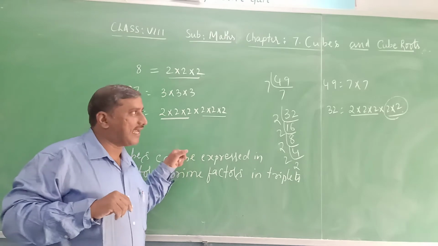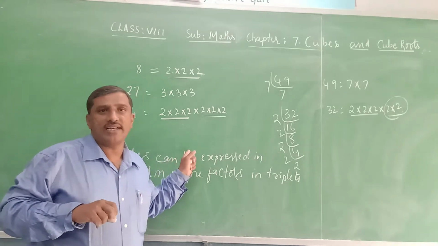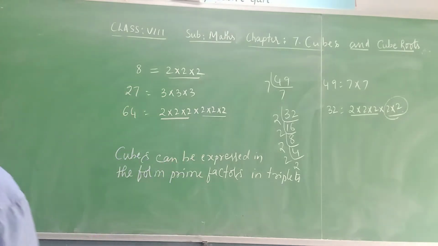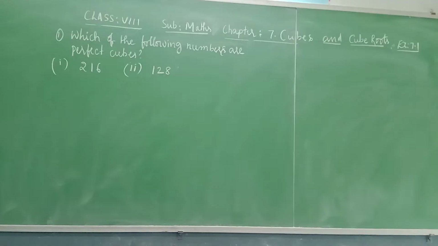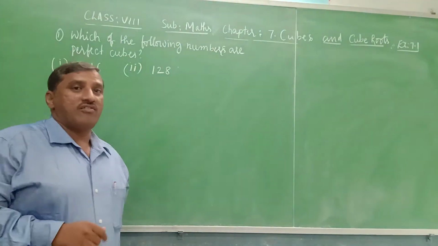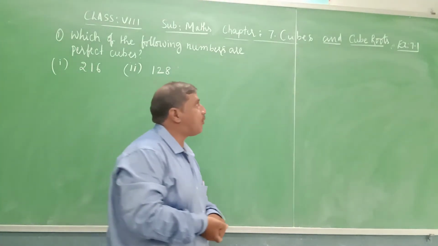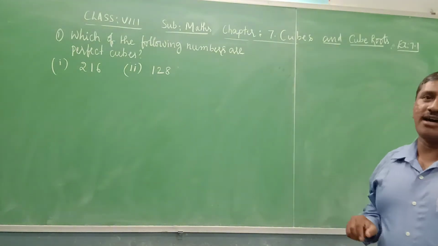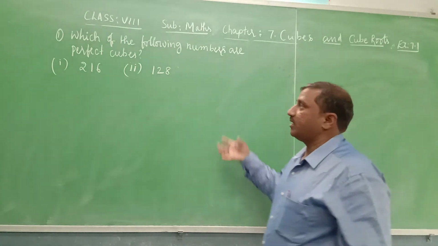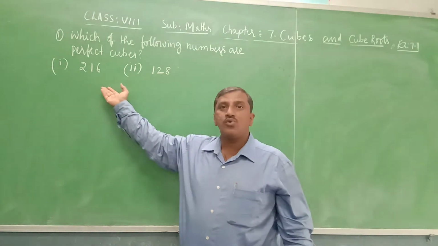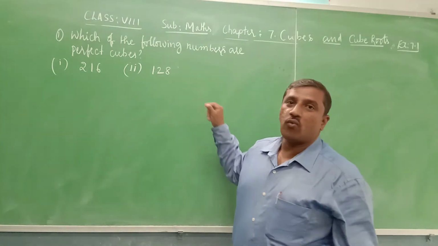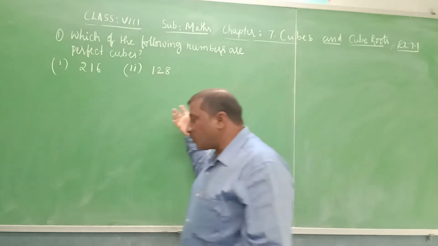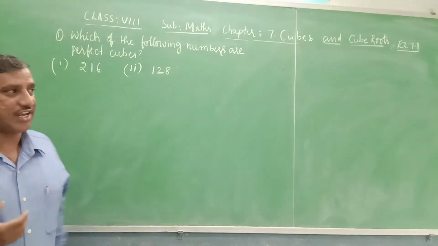Now we will discuss exercise number 7.1. First question: which of the following numbers are perfect cubes? 216, 128. We have to check which of these are perfect cubes.